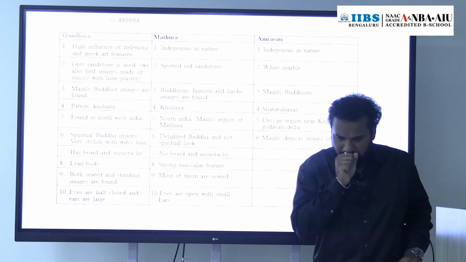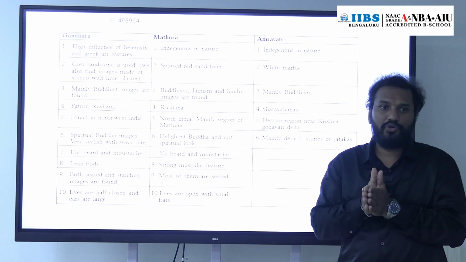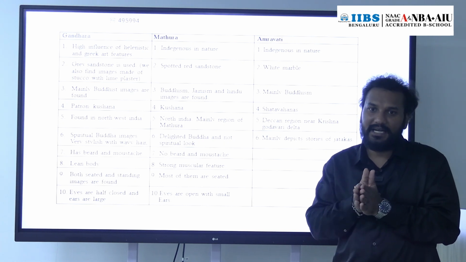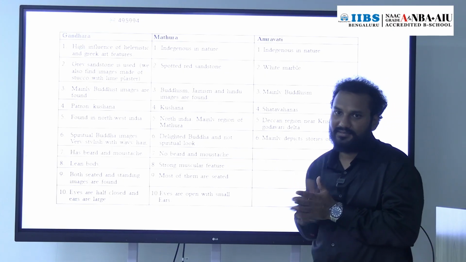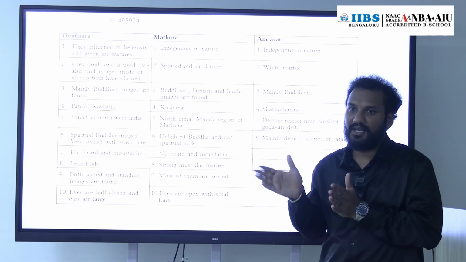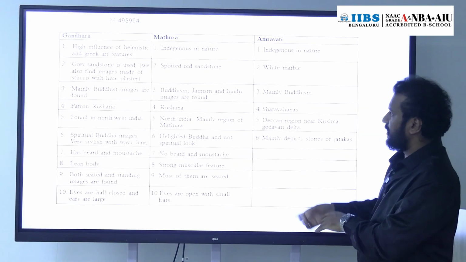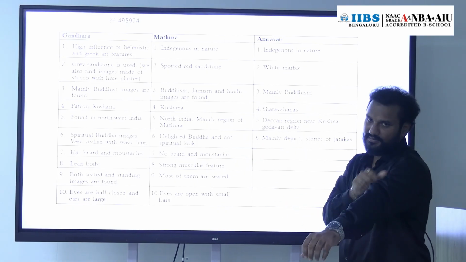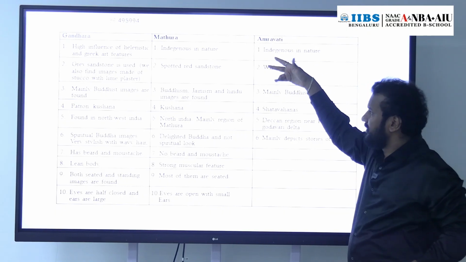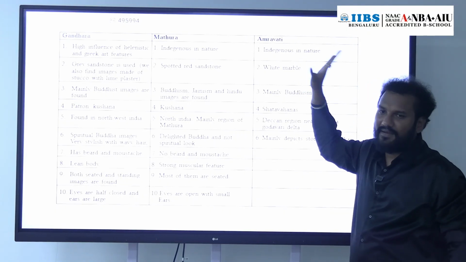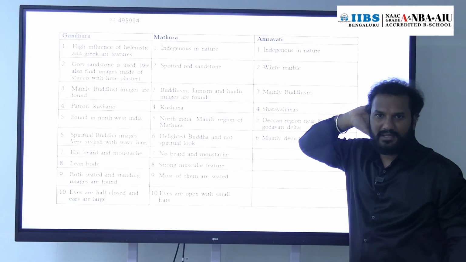Now, we should know how Buddha is depicted in all three schools of art. It is very, very important how Buddha is depicted. So if I talk about the Gandhara school of art, we'll find the differences one by one. Gandhara school of art has a Greek and Roman influence.